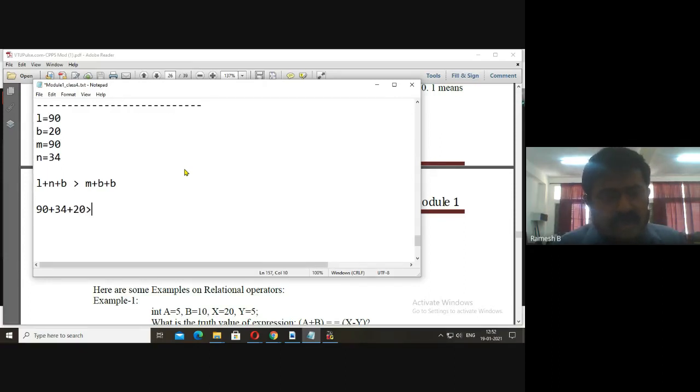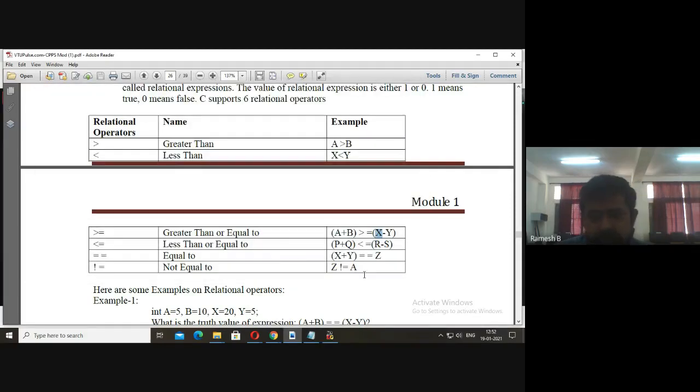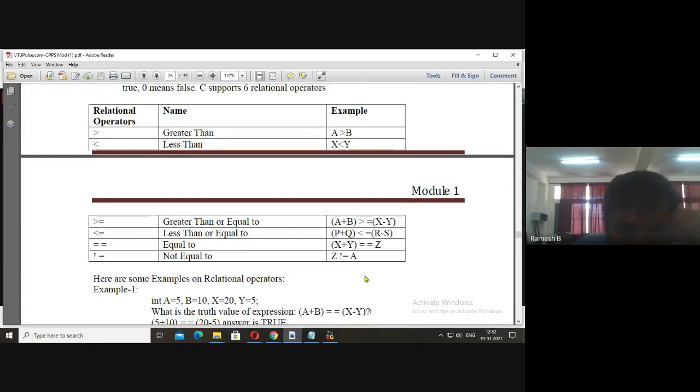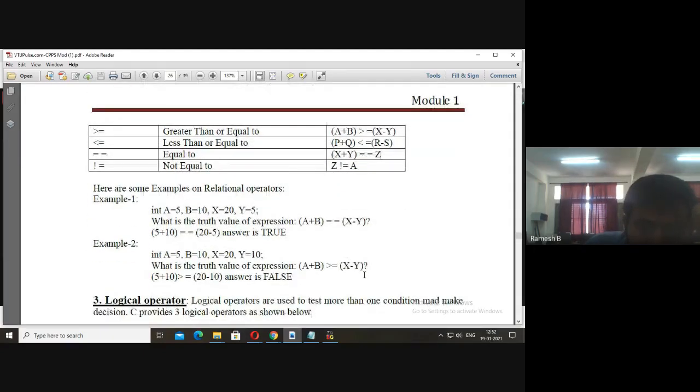Now greater than M value is 90, B value is 20, again B value is 20. So this becomes 144. Is it correct? 144 is greater than 130. So the condition is true. This is one of the examples. This is about relational operators.